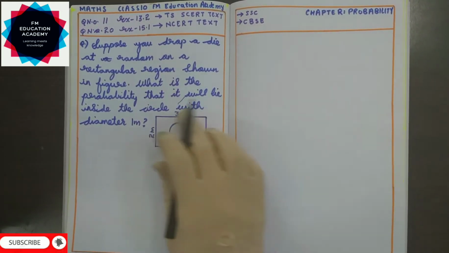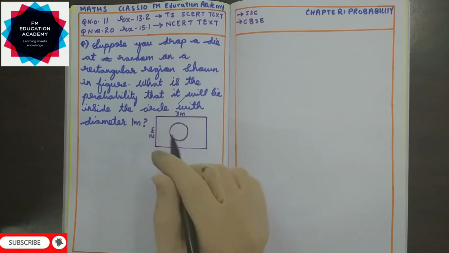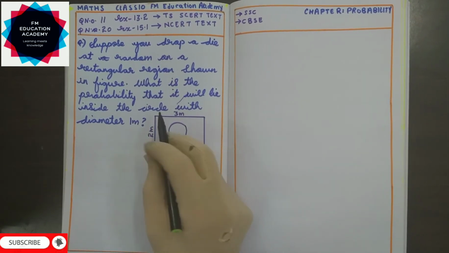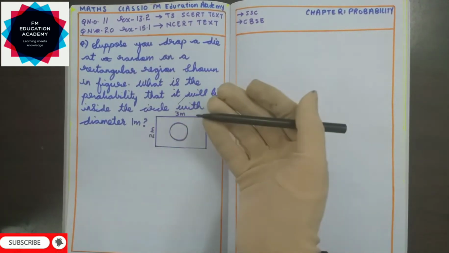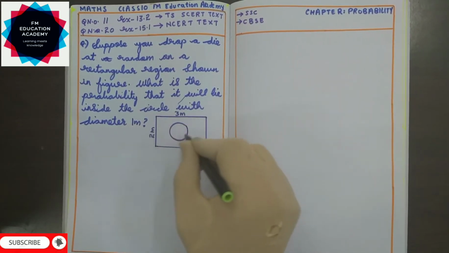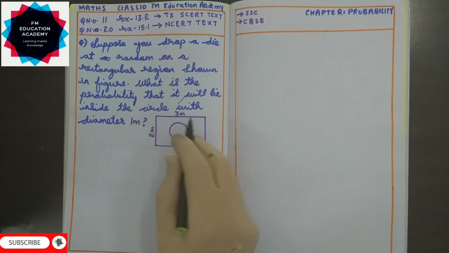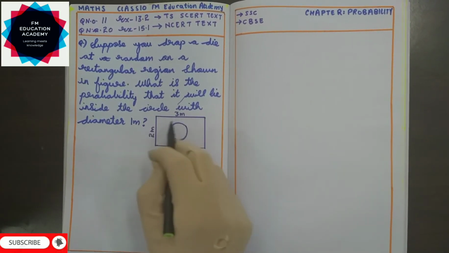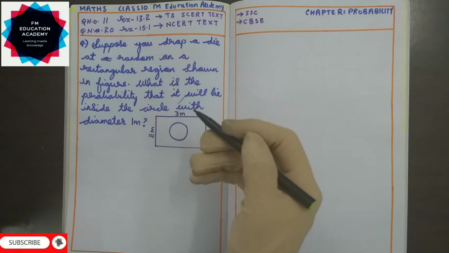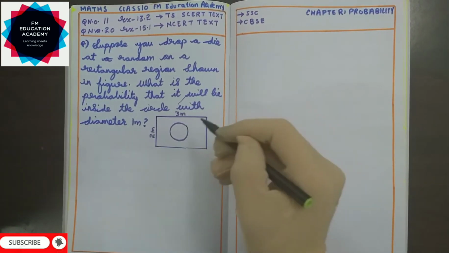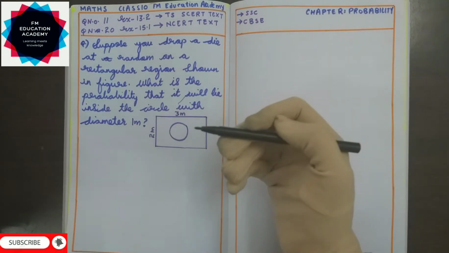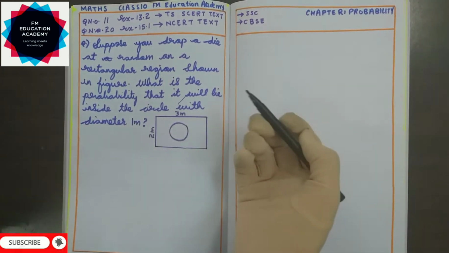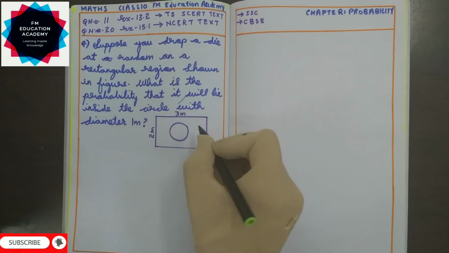If you observe this question carefully, you are throwing a die onto a rectangle. A rectangle is drawn, and inside the rectangle you have a circle, and the dimensions, that is length and breadth of the rectangle, are given to us. It is asking, if I throw a die, what is the chance that the die will lie inside the circle only. Since the dimensions are given, we can find the area of the rectangle and the area of the circle, because we need to find whether the die will lie inside the circle or not. That means I need to find how much space it is covering. That is the only way of solving this question.